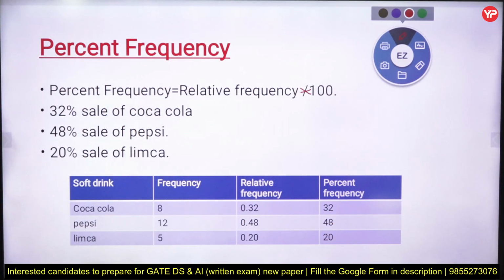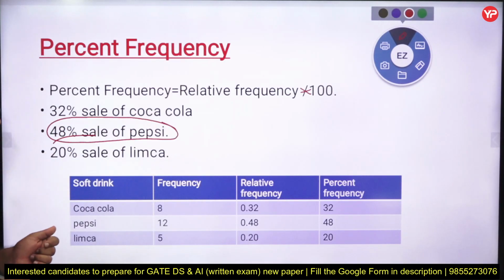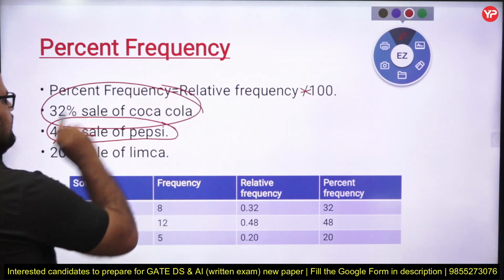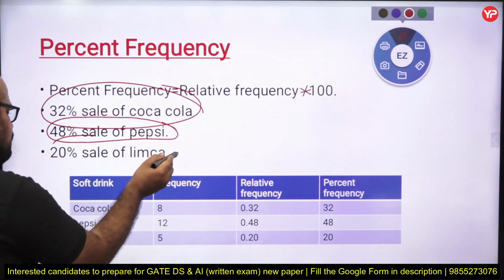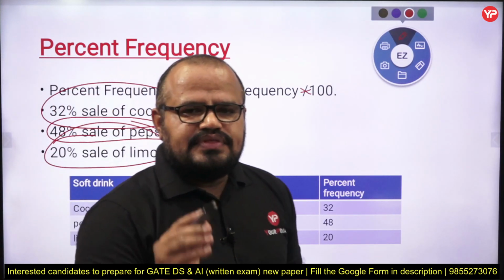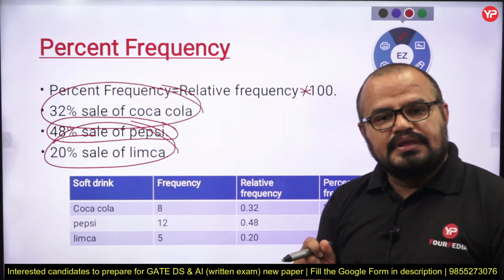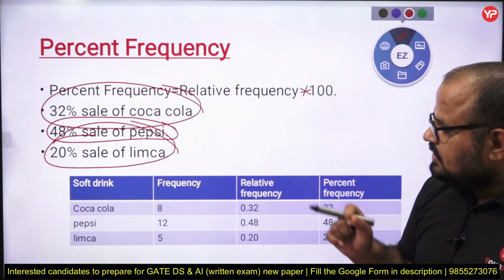So we can know that 48% of the sale of soft drink is of the Pepsi class, 32% of sale is of class Coca-Cola, and 20% of sale is of the class Limca. So that is the use of percentage frequency.